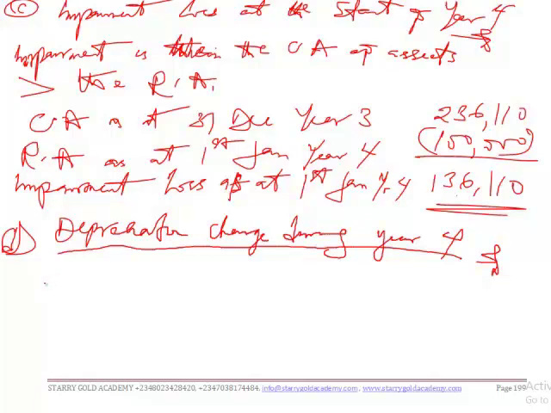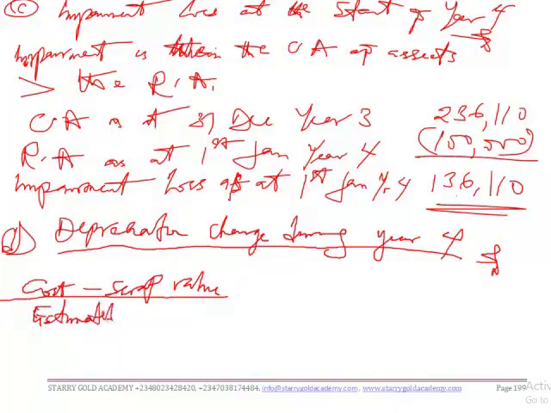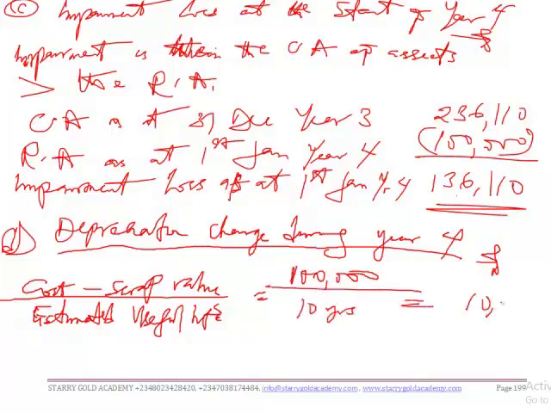So we have cost minus scrap value, and we are not told that it has any scrap value. The carrying amount, which is the recoverable amount now, is 100,000 divided by the remaining useful life, which is 10 years. We have 10,000 as the new depreciation amount.